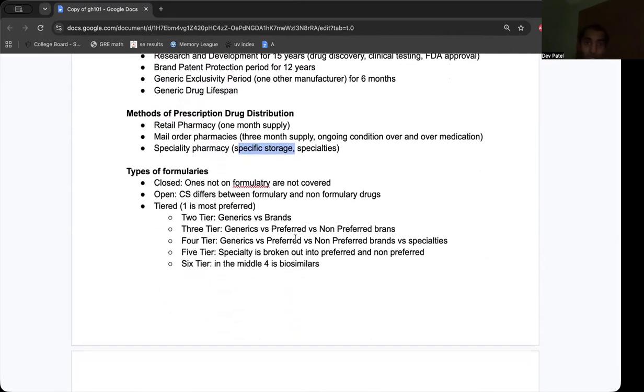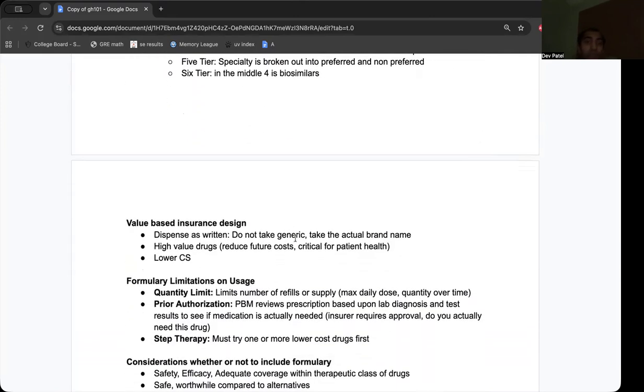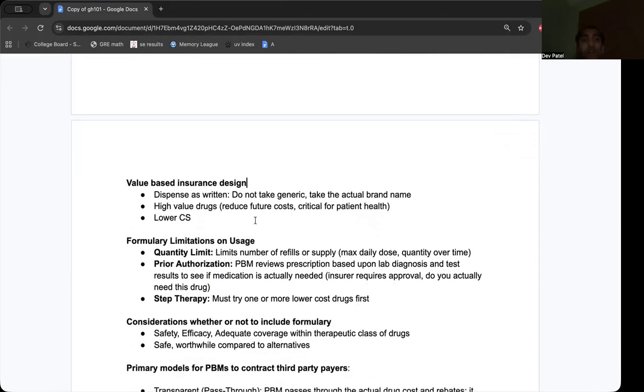And we have closed, open, and tiered formularies. Tier one is most preferred generic, then brand, generic preferred, non-preferred. Brand specialty can also be broken out into preferred and non-preferred. Value-based means they can specifically note that this is value-based. This is a high-value drug, meaning dispense as written: don't take the generic, we need this actual brand. These typically have lower cost share. They're high value, so they want to make sure that you take this and don't take an alternate drug that may prolong treatment.